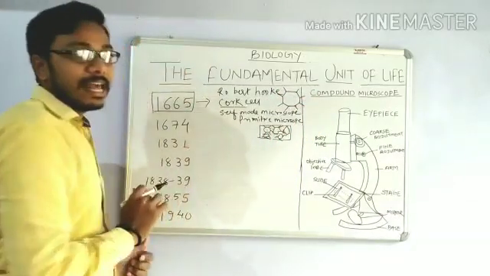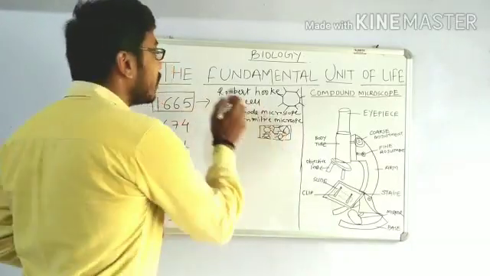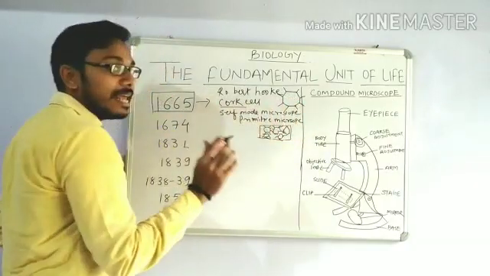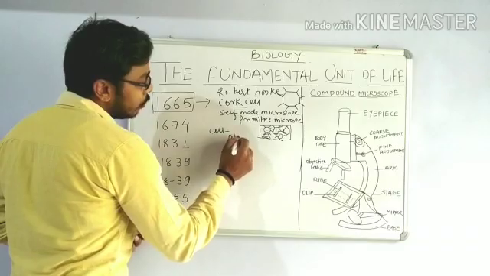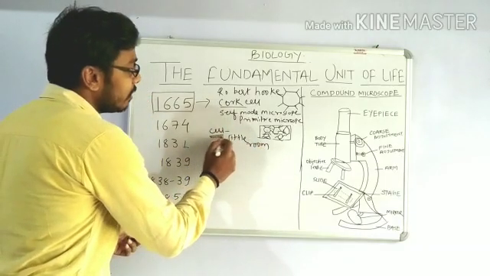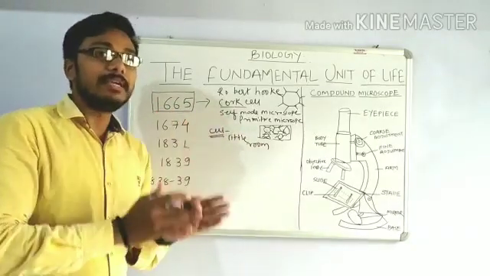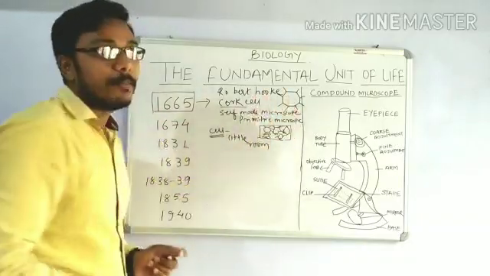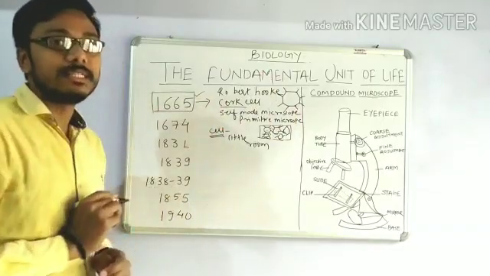So it is a single cell I have drawn here. Most of the cells were arranged in this manner, and Robert Hooke coined these compartments as a cell. Cell is a Latin word meaning a little room. When it was used in 1665, it was known as cell only to describe a particular compartment. So this was about the cell in 1665.